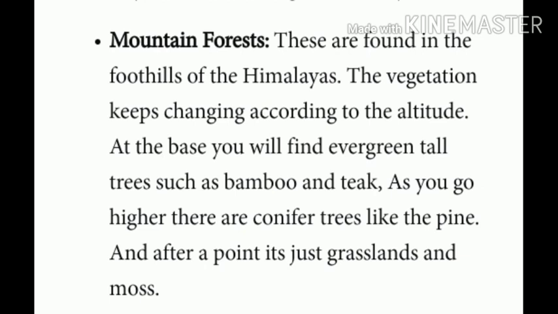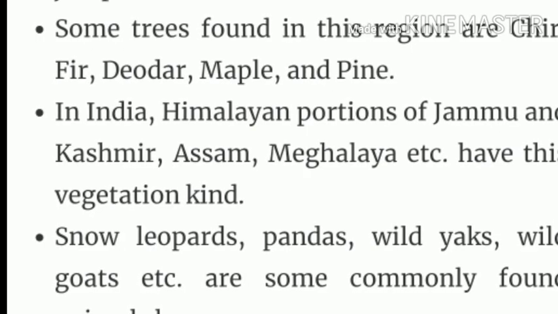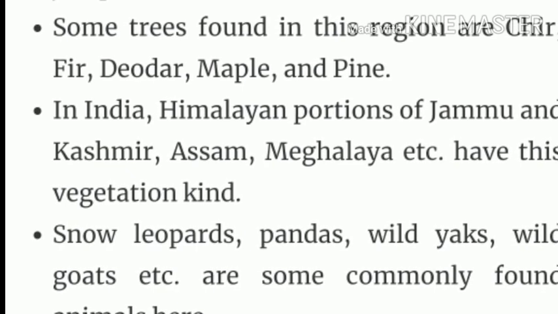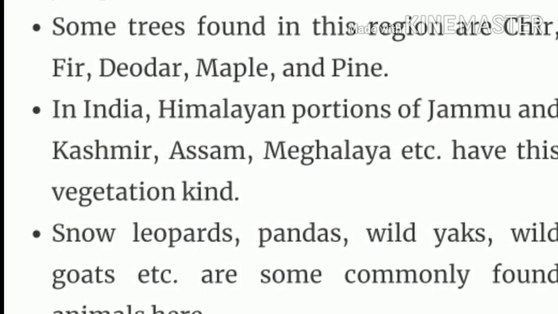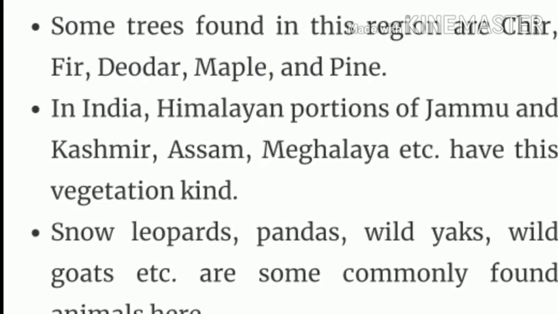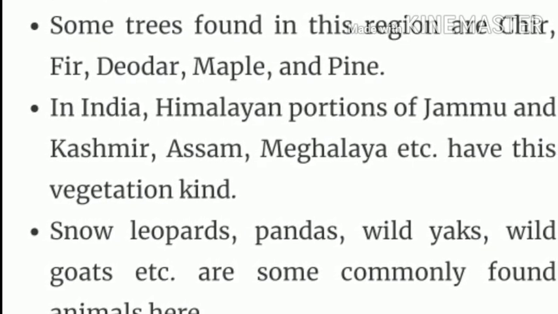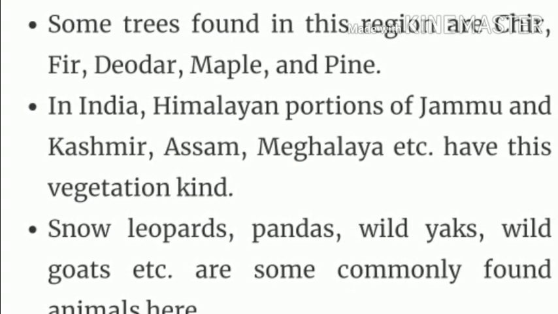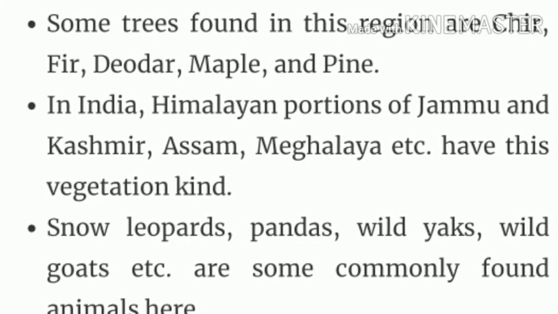At the base you will find evergreen tall trees like bamboo and teak, and as you go higher you will find trees like pine, walnut trees, cashew nut trees, and after a point just grassland and mosses. Some trees found in these regions are deodar, maple and pine tree, as I already told you about this. In India, the Himalayan portion of Jammu and Kashmir, Assam, Meghalaya have this vegetation kind, and the main wildlife here are snow leopards, pandas, yak, wild goats.